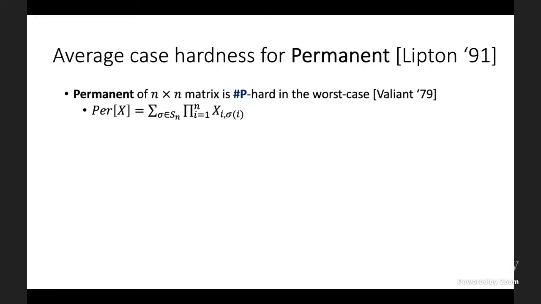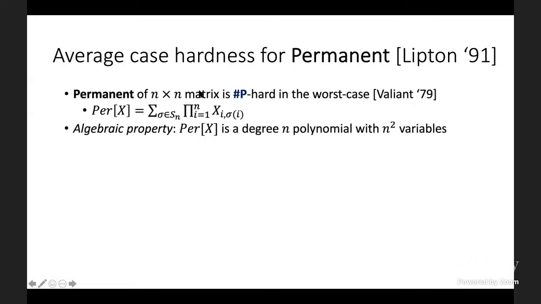That's a famous result in complexity theory due to Leslie Valiant, which says that essentially if I can compute the permanent of an n by n matrix for any matrix, say over a sufficiently large finite field, then I can compute the number of satisfying assignments to a Boolean formula, which is a hard problem. Now, how do we boost this worst case hardness to the stronger notion of average case hardness? To do that, we'll use a simple algebraic property of the permanent, which is that it's a degree n polynomial in n squared variables. The n squared variables here are, of course, the n by n matrix entries.